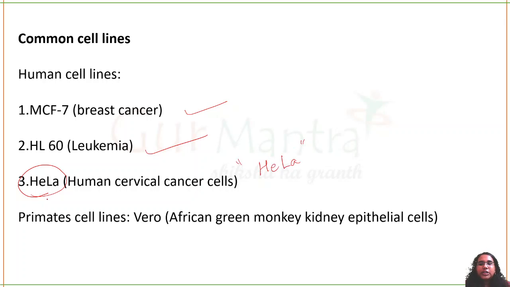Okay. Next you have primate cell line. Primates means like monkey. Vero. Vero is the kidney. It is the kidney cell line.